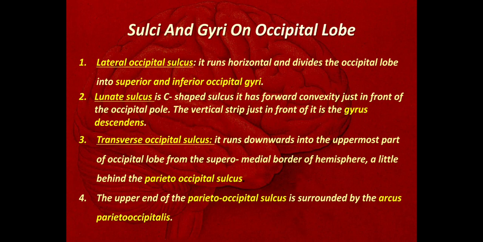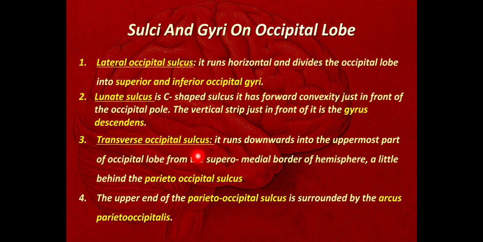The first sulcus seen there is the lateral occipital sulcus. It runs horizontally and divides the occipital lobe into the superior and inferior occipital gyri. The second sulcus seen here is the lunate sulcus. The lunate sulcus is a C-shaped sulcus. It has a forward convexity just in front of the occipital pole. The vertical strip just in front of the lunate sulcus is called the gyrus descendens.